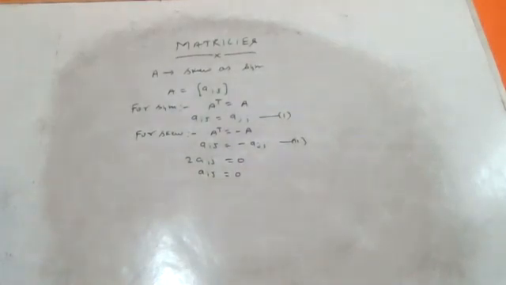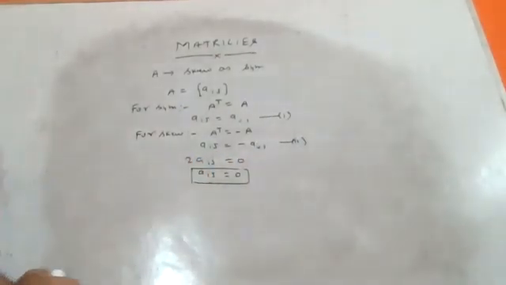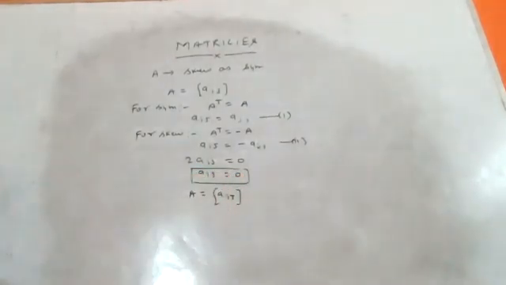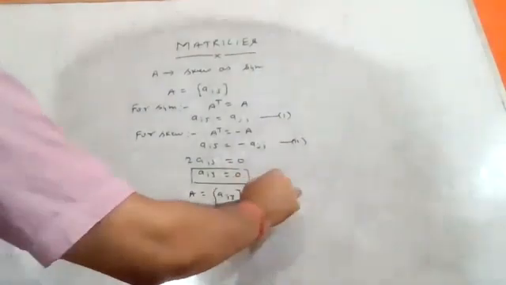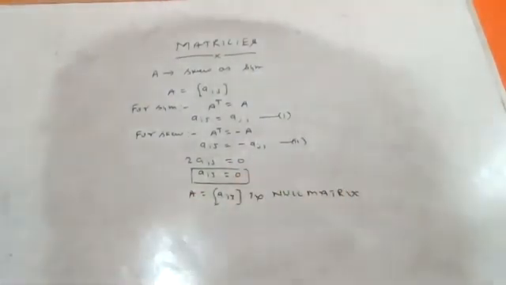If you put all the values 1, 2, 3 and so on, this condition is 0, so you can say that A equal to Aij, if this is equal to 0, is your null matrix. A matrix which is both symmetric as well as skew symmetric must be a null matrix. This will be 100% your null matrix. Clear? So this is the question.